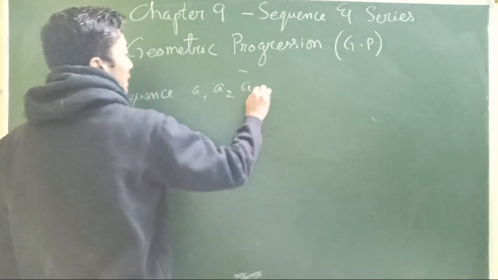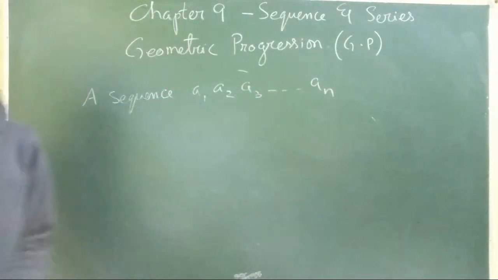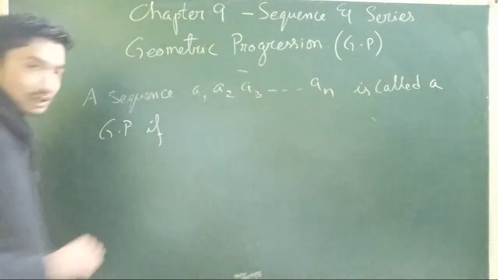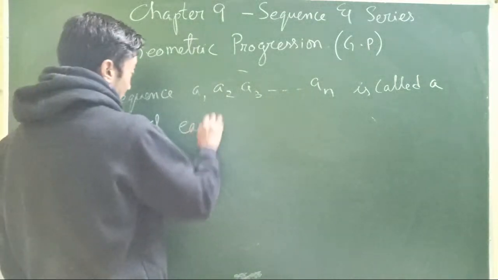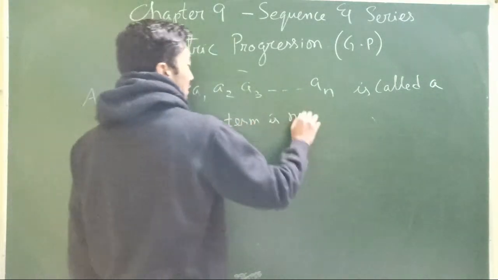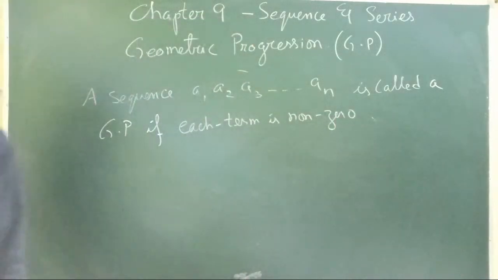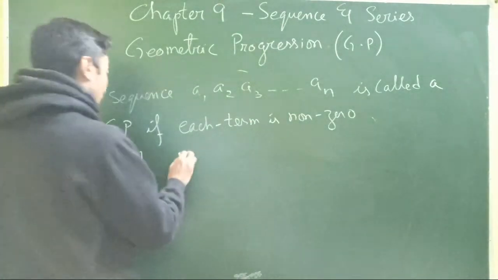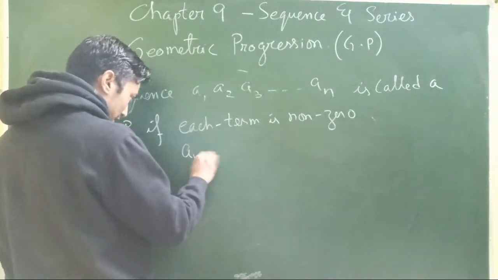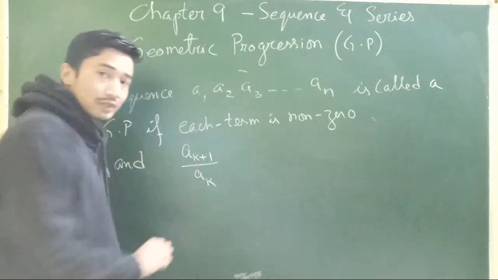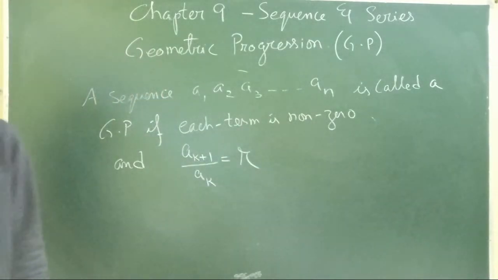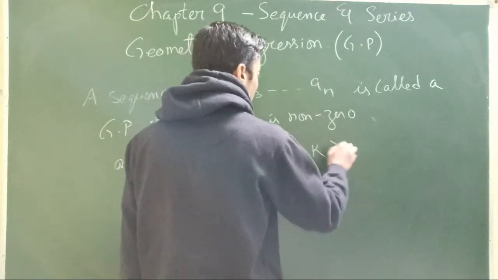The sequence A1, A2, A3, ..., AN is called a geometric progression, of course, if each term is non-zero and we have a common ratio, that is, when we divide a term by its preceding term, we should get a constant term, which is known as the common ratio, for all values of k greater than or equal to 1.